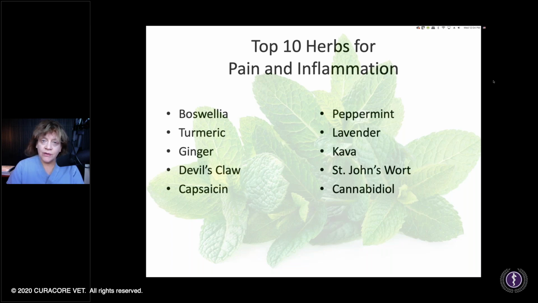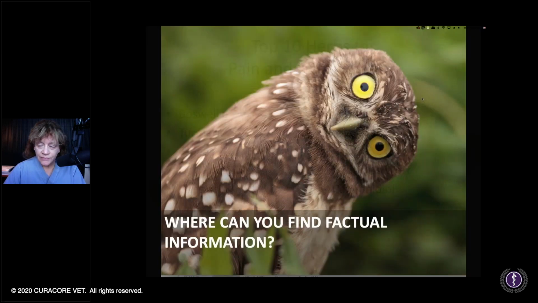Now, this is mainly for humans, as we know, but a lot of the basic science work has been done, of course, in rodents. But there are ways that we can extrapolate, or at least we could understand the basics and begin to apply them to animals, like we're seeing with cannabis. So, our next webinar will be on the pharmacology of cannabis. So, I'm going to reserve a lot of that discussion for next time.